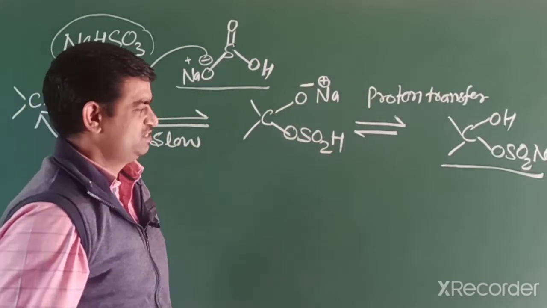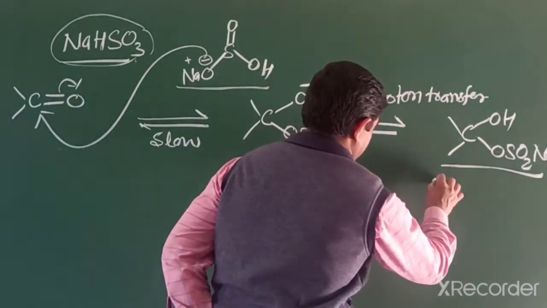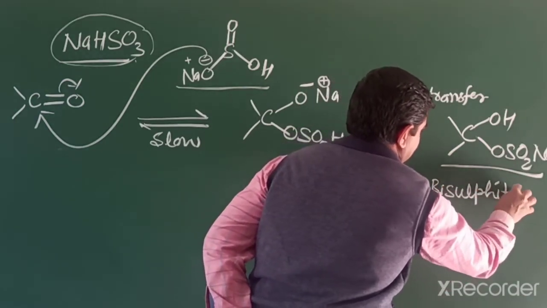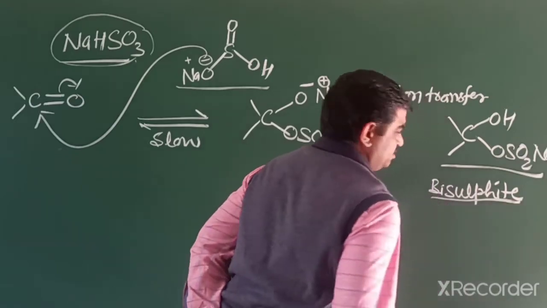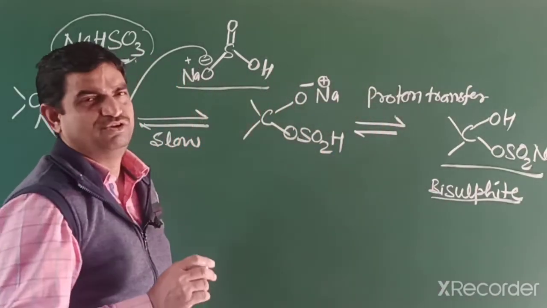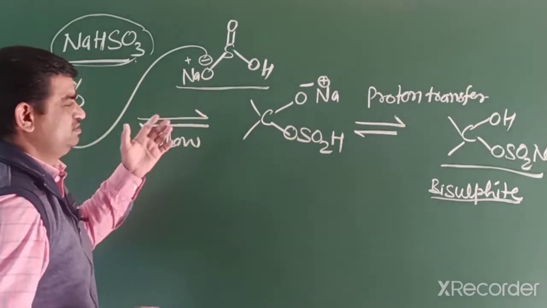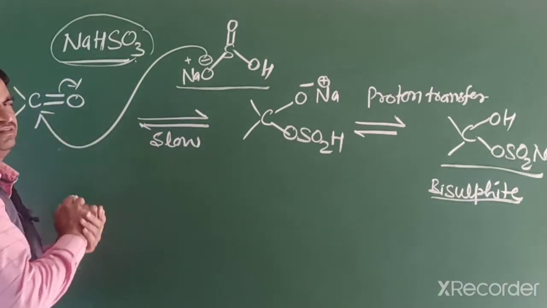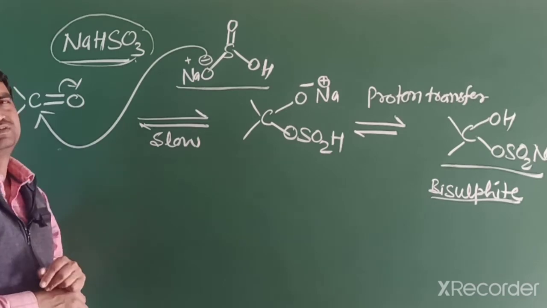The product name is bisulfite product. This bisulfite product is water soluble, and this reaction is very important. By this reaction we can separate aldehydes and ketones.